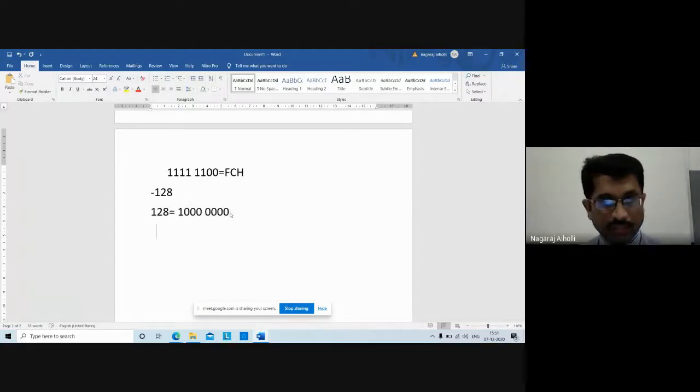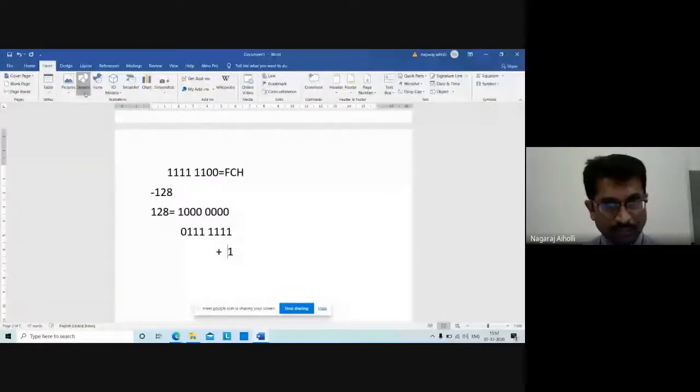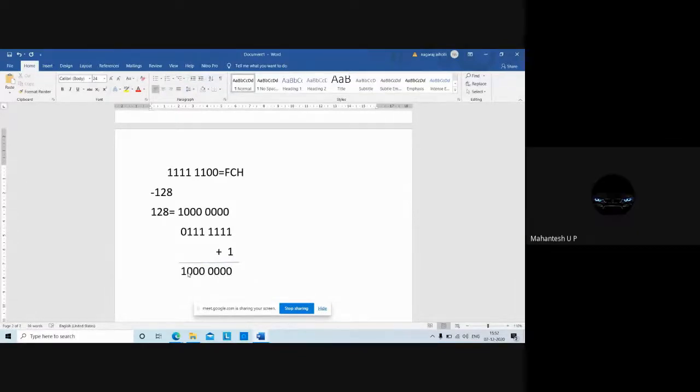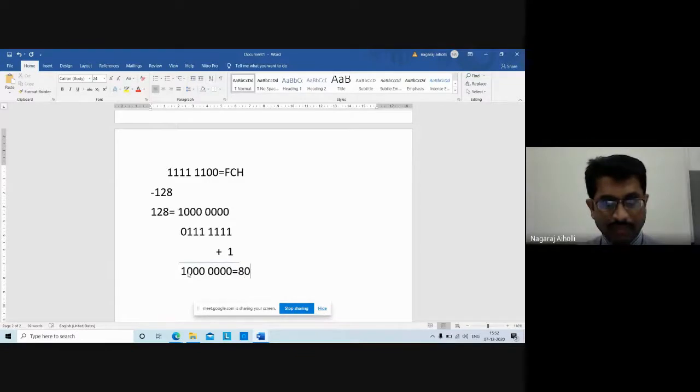Now for this one we have to take the 2's complement. This will be 0111 1111, and add 1 to this. So what will you get? Calculate, students. Just tell me the answer. You will get the same, is it not? 1000 0000. Am I right? So this will be 80H, 80 hexadecimal.